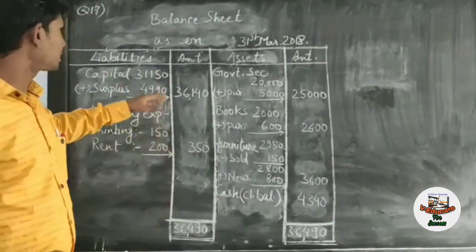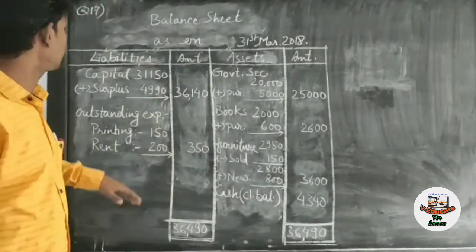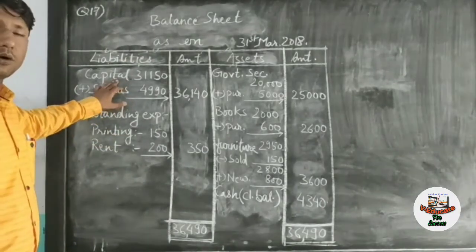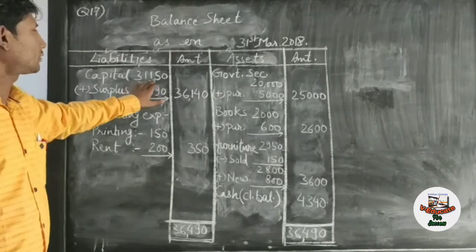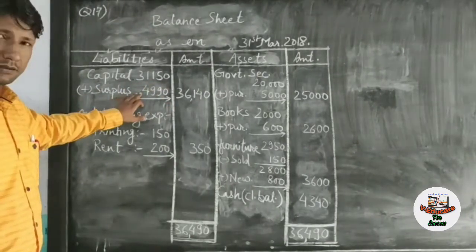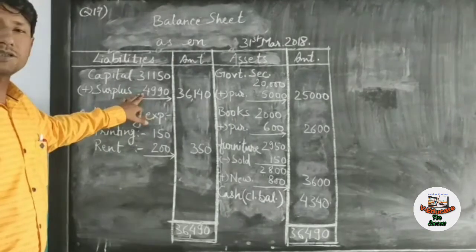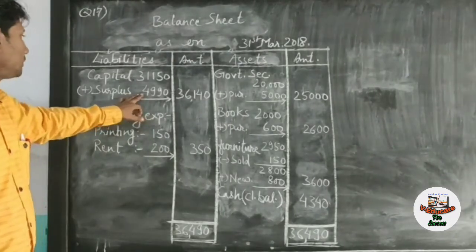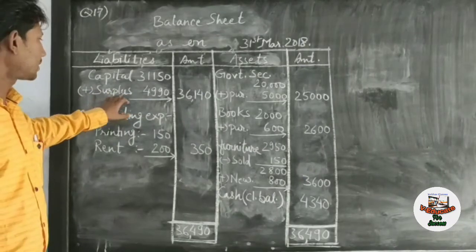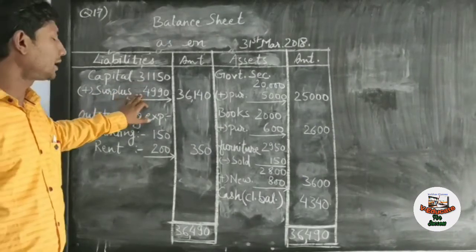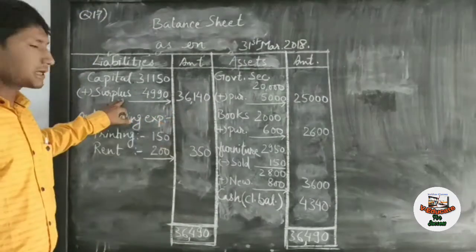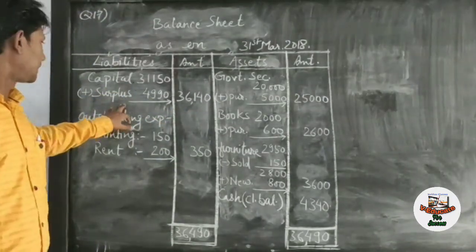Only capital, as you know, appears in the liability side. Capital given in the old balance sheet is 31,150. We have to add surplus in it, because there was surplus in income expenditure account and the surplus is added in the capital. The capital will increase by 36,140. Surplus is added in the capital, remember it.